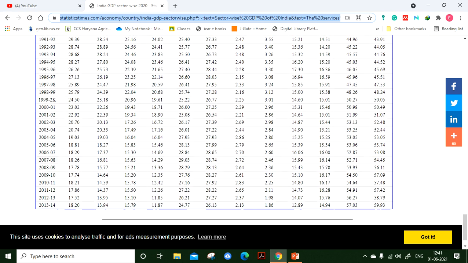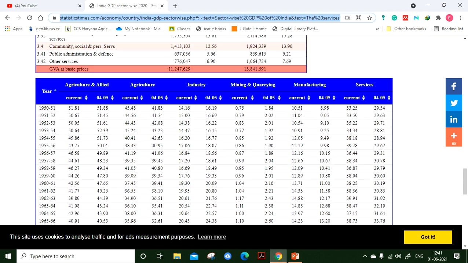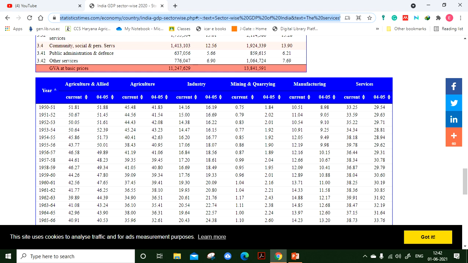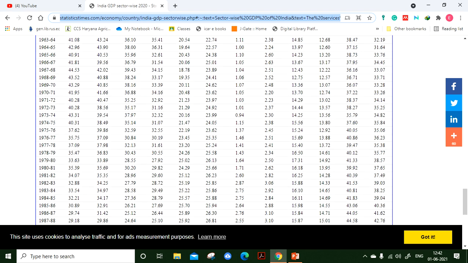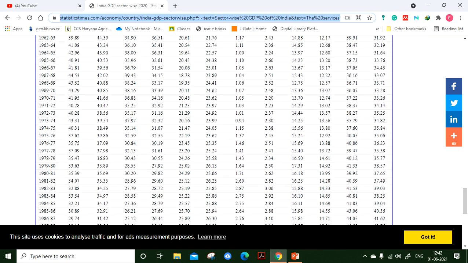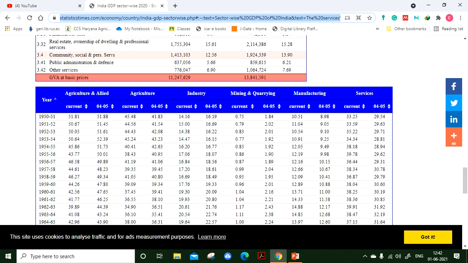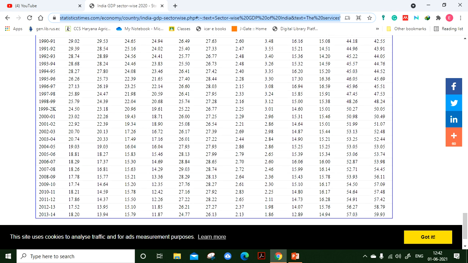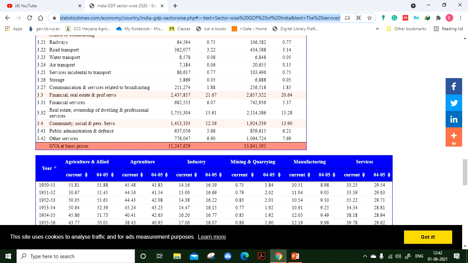Right now, it is contributing less than one fifth of the income of the country, whereas manufacturing, whose share was just 10% of the total income, has now increased to 12%. In the case of services, the share of income given by the service sector in the 1950s was just 33%, which has now increased to 57%. So you can see here, this is called a sectoral change.